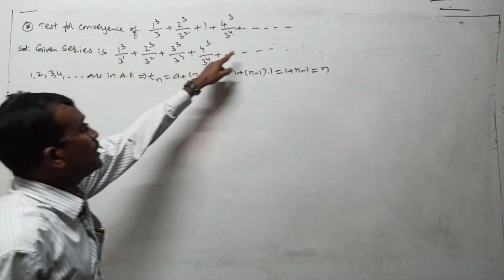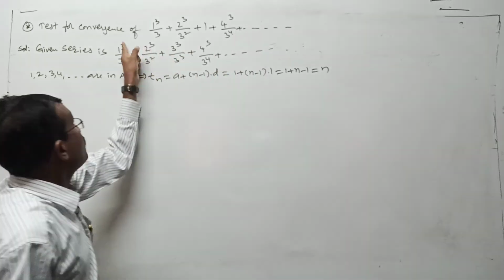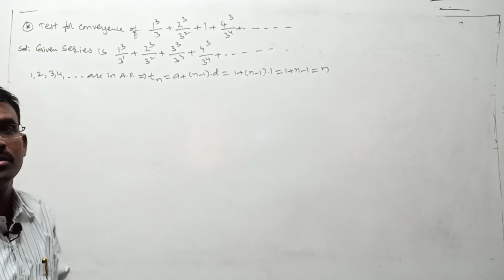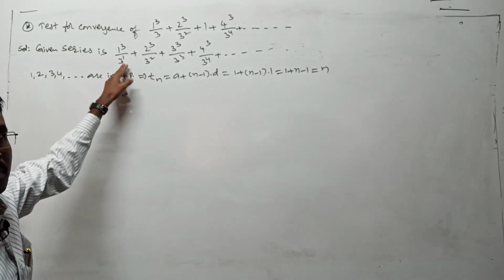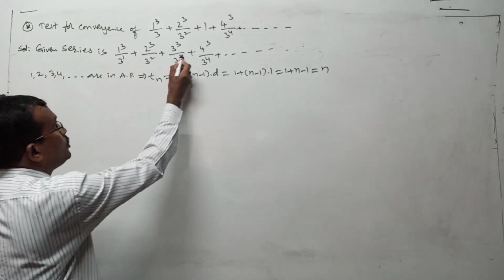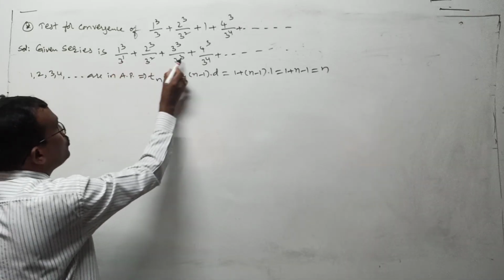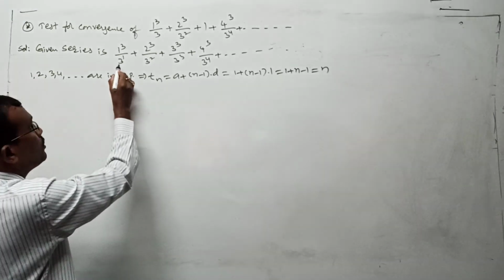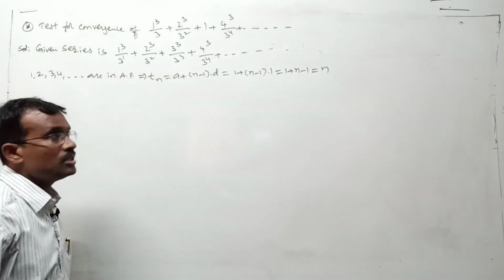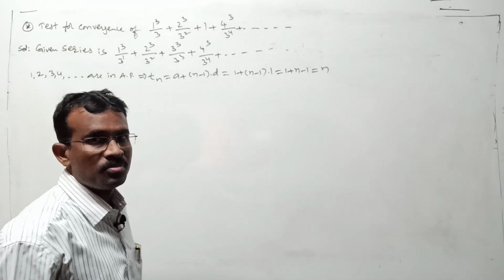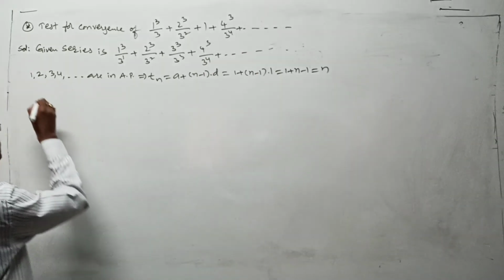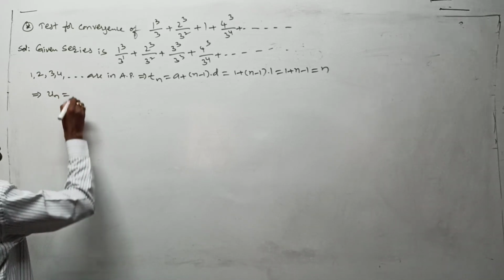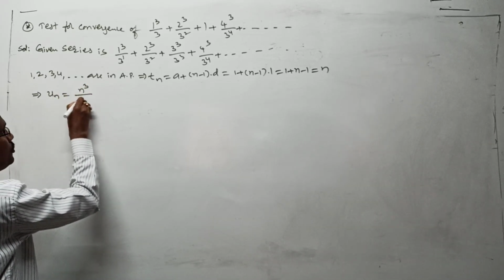But in the numerator, what do we get in un? n cube, because the power is 3 common. So n power 3 is the numerator of your un. Go to the denominator. The denominator is 3 power 1, 3 square, 3 cube, and so on. In powers 1, 2, 3, 4 we already defined, the power you get is n in un. The base is 3, 3, 3, 3. The base is 3. So the denominator is 3 power n, or not? That is your un. This implies un is equal to n cube by 3 power n.